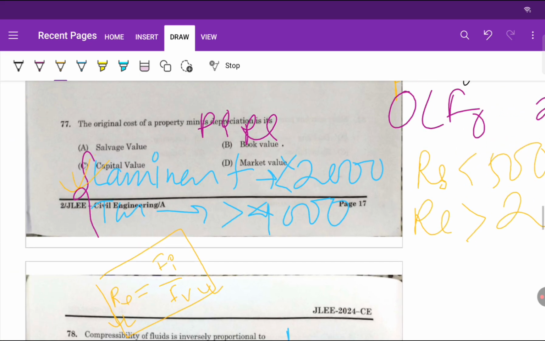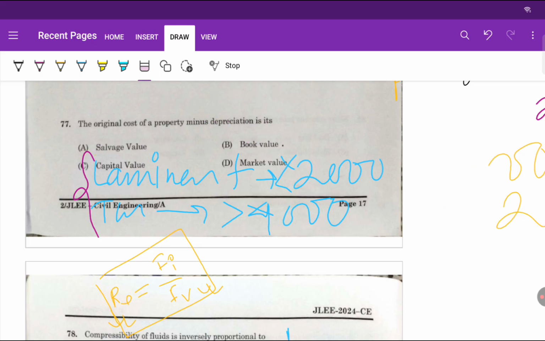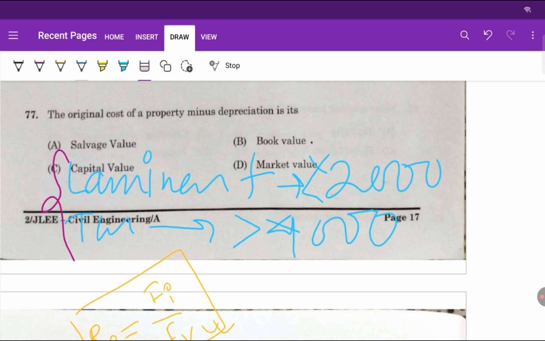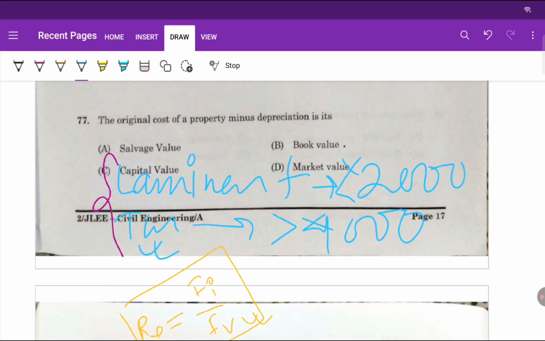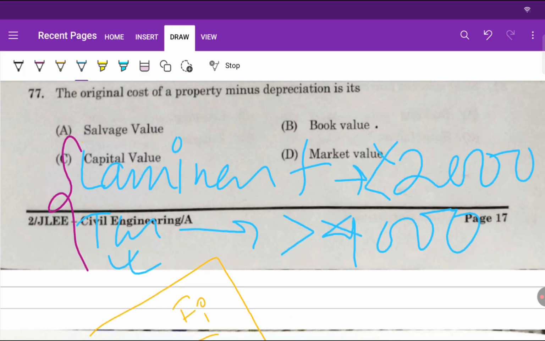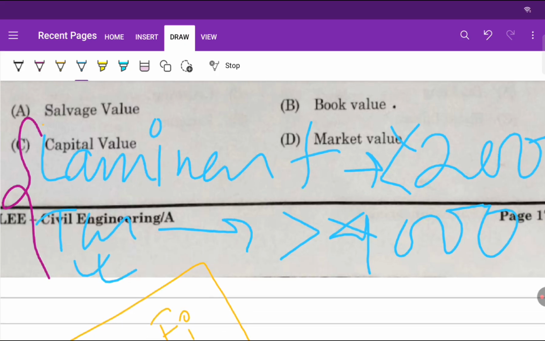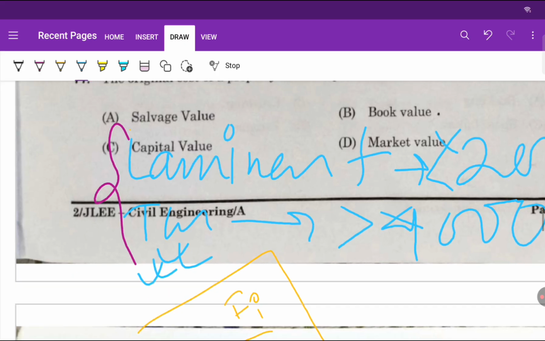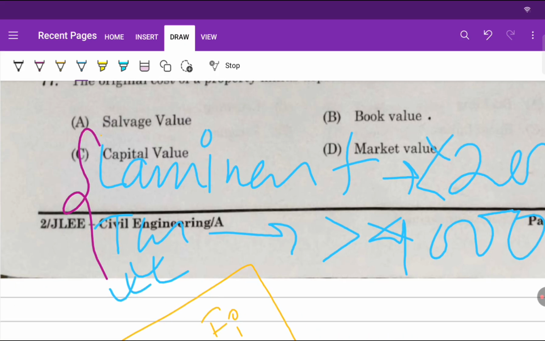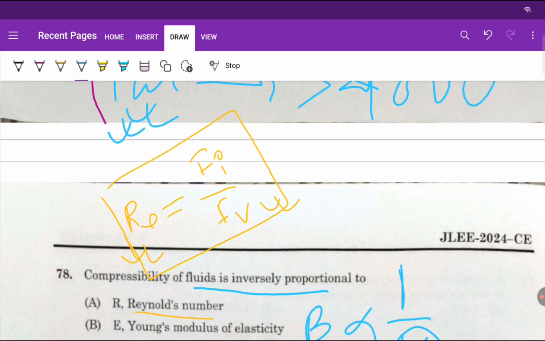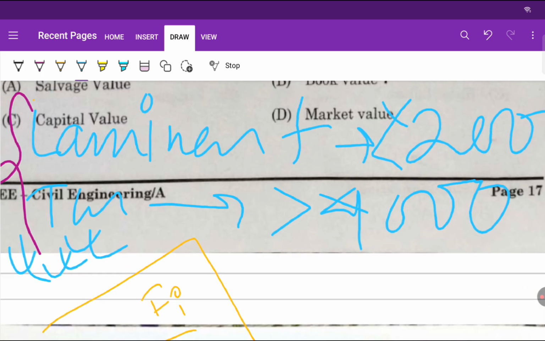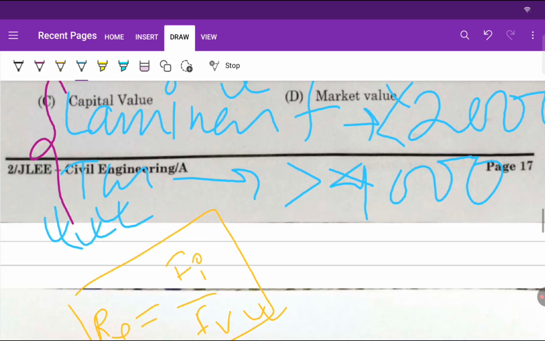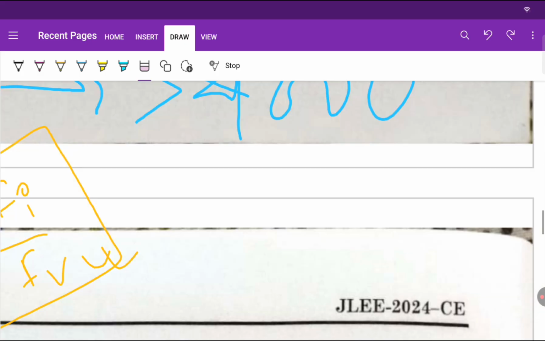Laminar flow means layer by layer flow, if the fluid flows layer by layer without intermixing between them, then it will be laminar flow. Okay. And turbulent flow, when the fluid flows rapidly and there is intermixing, okay, then it will be called turbulent flow. It will move in zigzag pattern. Okay, velocity will be more in this case. When the velocity is very less, then it shows laminar behavior. Okay, so there is another number, that is Froude number.